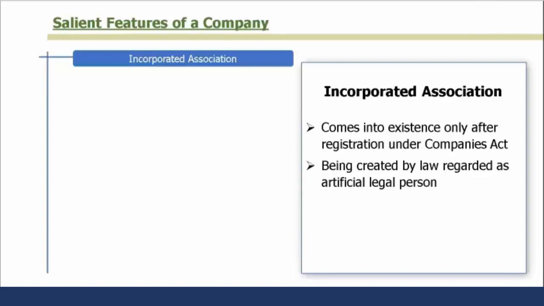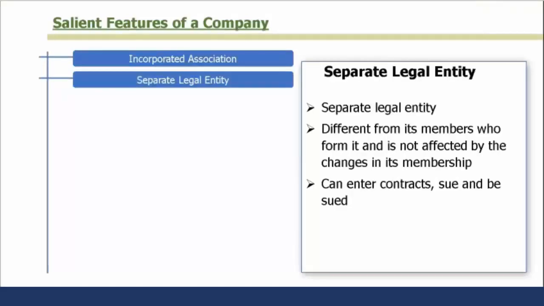But it is created by law. That's why it's an artificial legal person. It has a separate legal entity. It is different from its members who form it, and it's not affected by the change of its membership. The members can die, members can leave the organization, but the company does not dissolve just because members are leaving. New members can come.